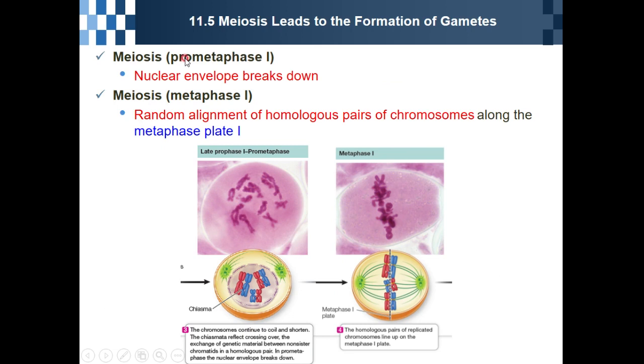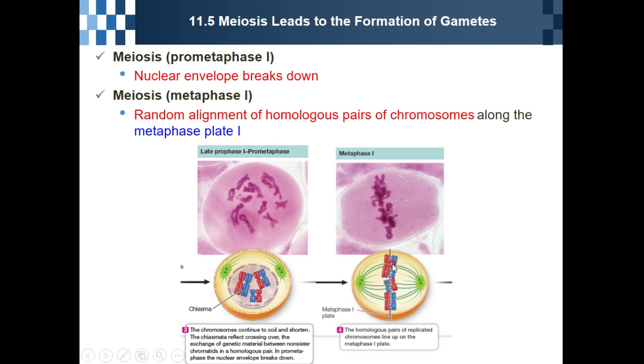How about prometaphase 1? This is late prophase 1 and prometaphase 1. Especially in prometaphase 1, the nuclear envelope breaks down like this. So, breakdown of the nuclear envelope. After that, they go to metaphase 1.